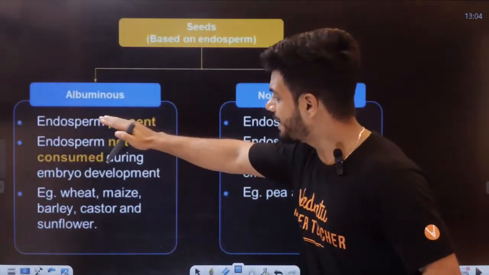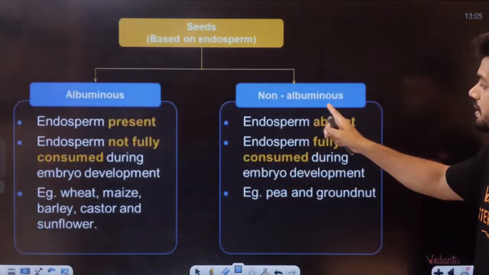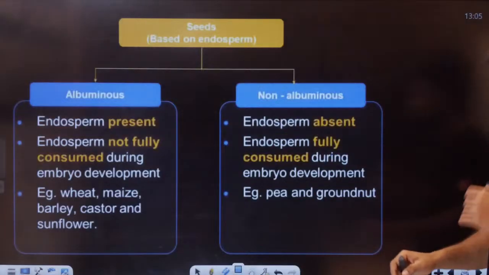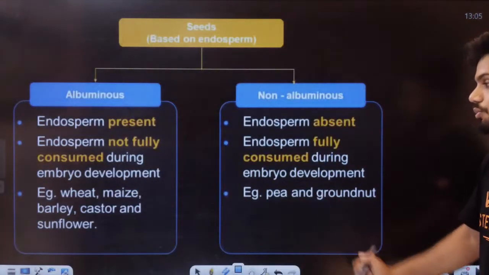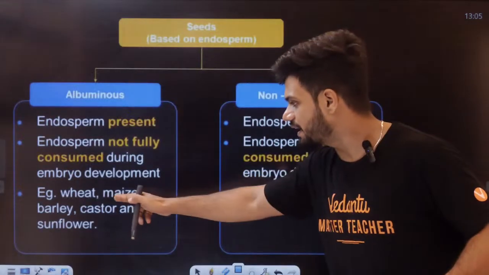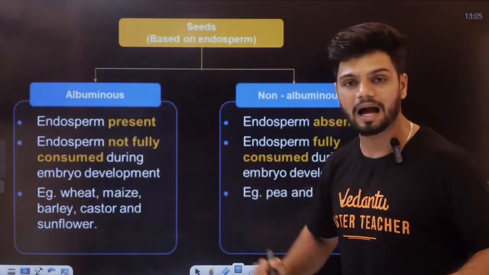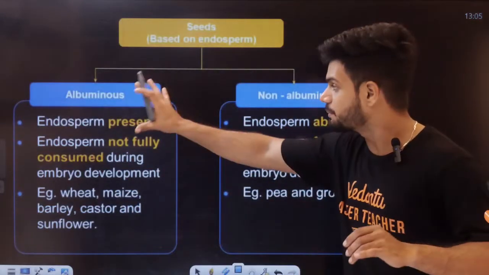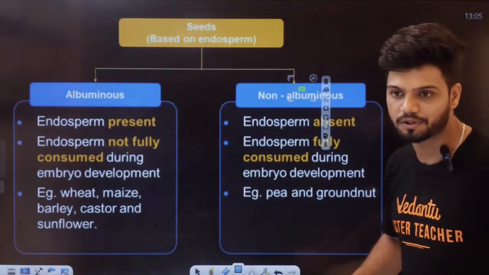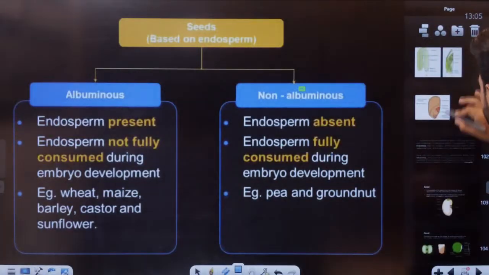Albuminous seed means what? Endosperm is present. That is called albuminous. What is ex-albuminous or non-endospermic? The endosperm is completely absent. Examples are pea and groundnut. Albuminous seeds are wheat, maize, cereals, basically monocots mainly. Albuminous means endosperm is present here. Endosperm is absent here.